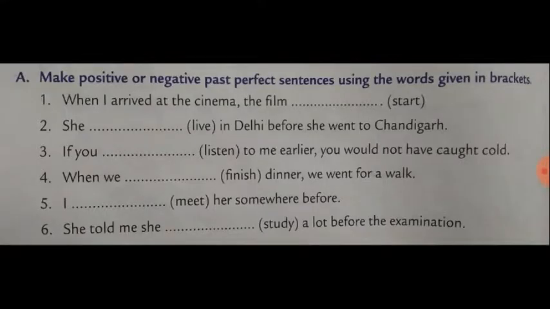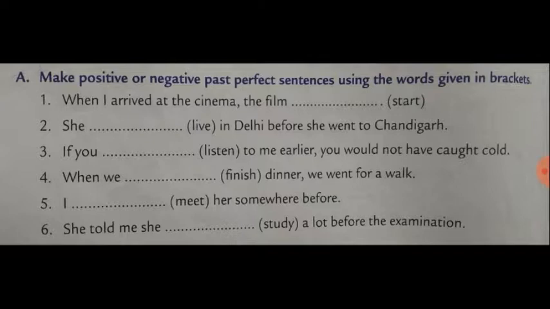Now, let's do this exercise to understand past perfect tense clearly. Make positive or negative past perfect sentences using the words given in brackets. Pause the video and try yourself and then check your answers. First one: When I arrived at the cinema, the film dash.